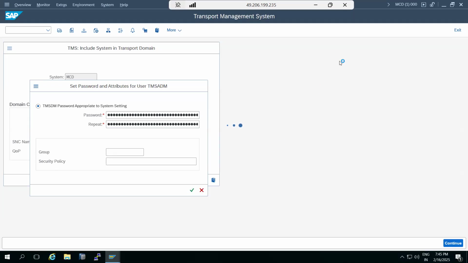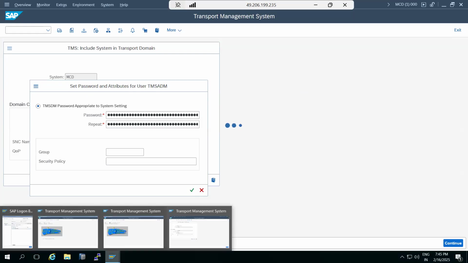Then MCD will also be added to the transport domain. Three systems we are adding here, but I'm not sure whether this will be added. Why? Because this is a different operating system, and the others are a different environment. But let's see. It will create the RFC destinations.